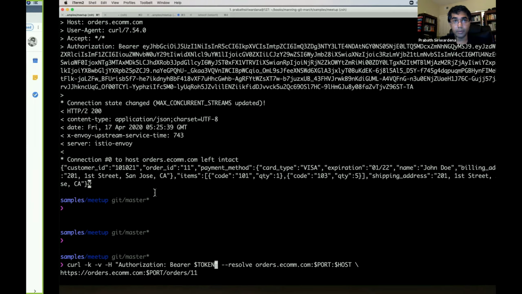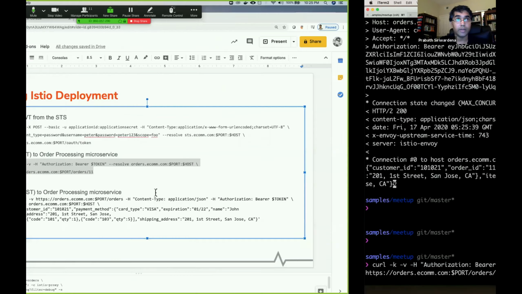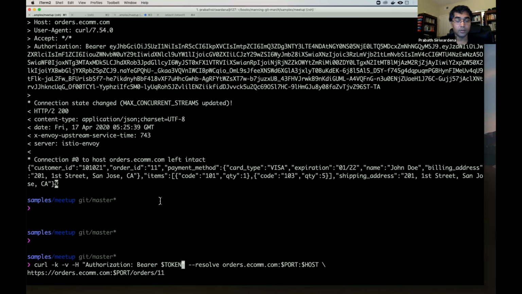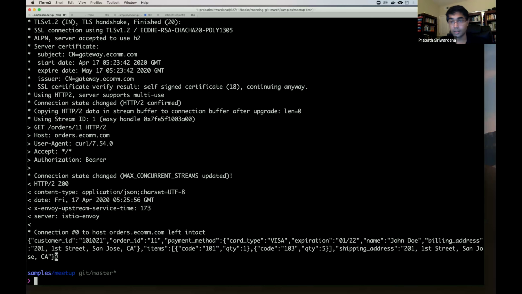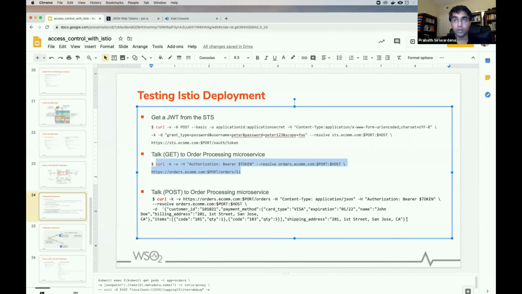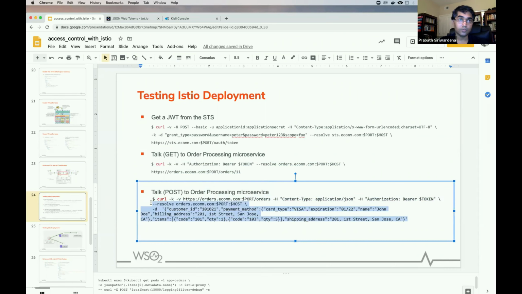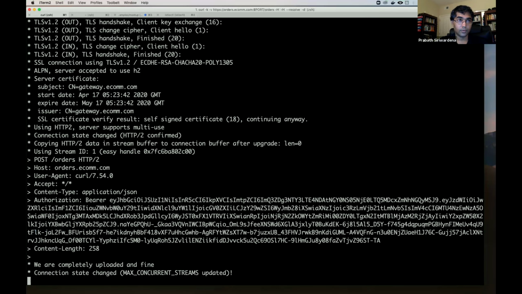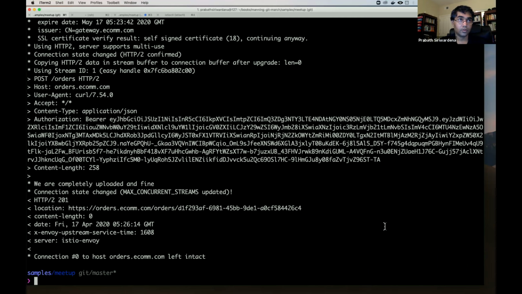And if you try to send an invalid token now, still it will work, right? Because we don't do any JWT validations. We just enabled MTLS. Still this will work because we didn't enforce any policies to do JWT verification. So you can run this one too. Okay, so it's also successful.